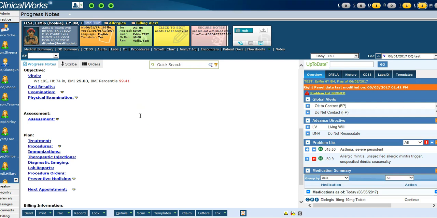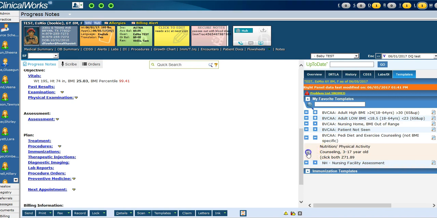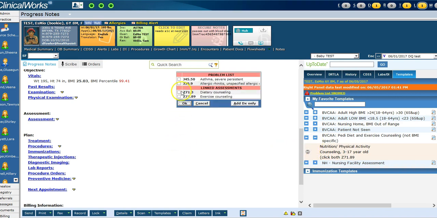Okay, let's look at adding the flag through the assessment. So I've entered the height and the weight, and we got our percentile. I come over here to my template, for my adult diet and exercise counseling template, and click on the plus sign. That's going to open up an order set. And just a reminder, I need to check both of these, the Z71.3 and Z71.89. Now this one may have a little bit more specific wording on it, but the report is looking for the actual number and not the wording. So don't let that throw you off.